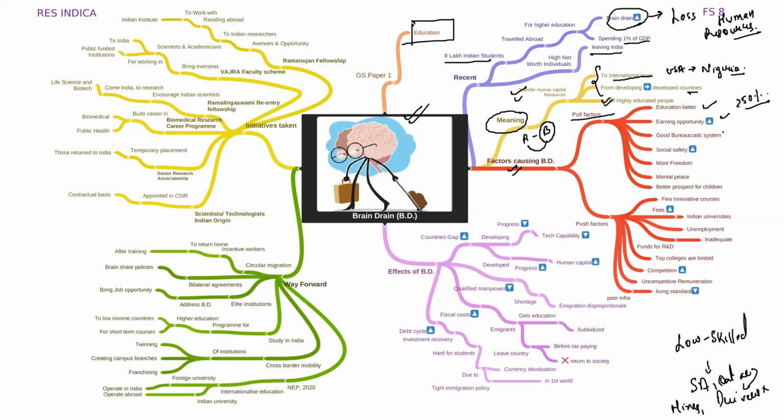Good bureaucratic system. Yes, very well. In India, we have something which is known as red tapeism. Now, what is this red tapeism? That for getting a single work done, you have to go through a very rigorous bureaucratic procedure. Okay. But in the Western countries where we have capitalism dominated government, there the bureaucratic system is very easy to work with. Okay. They are more people centric rather than rule centric. Got the point?